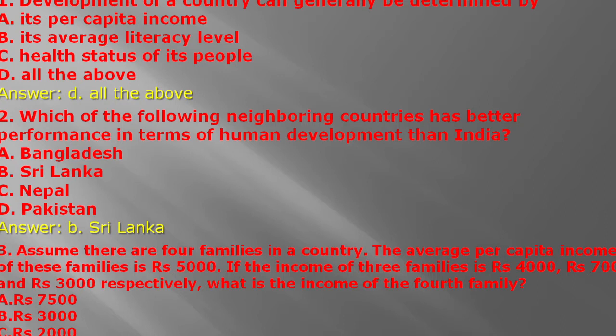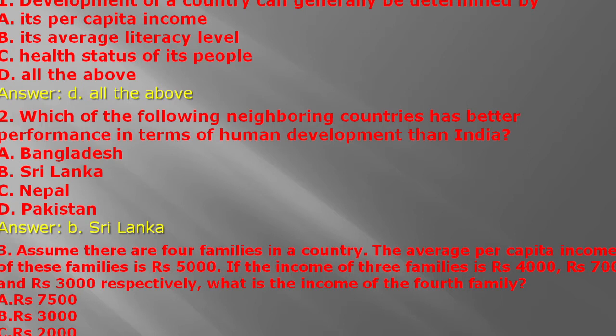Sri Lanka. Assuming there are four families in the country, the average per capita income of this family is rupees 5,000. If the income of the three families is rupees 4,000, rupees 7,000, and rupees 3,000 respectively, what is the income of the fourth family? Rupees 7,000, rupees 3,000, rupees 2,000, rupees 6,000. Rupees 6,000.